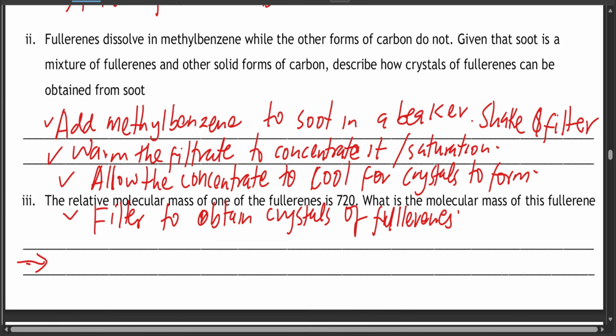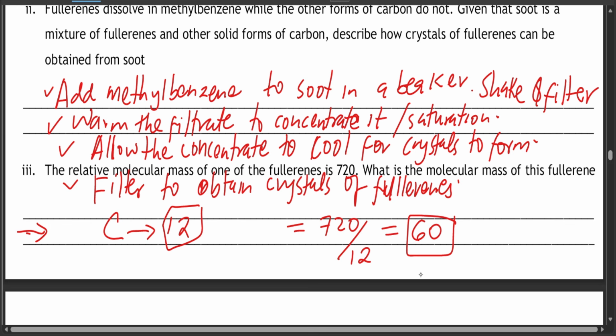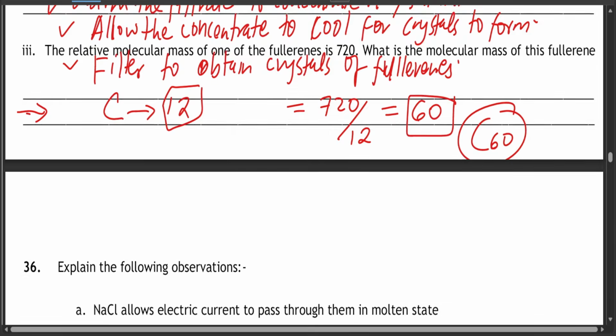Now the relative molecular mass of one of the fullerenes is 720. What is the molecular mass of this fullerene? Which is very easy. Remember carbon has a RAM of 12, so you're just supposed to do 720 divided by 12, and it's going to give you 60. So the number of atoms is 60. That's why it's called C60.